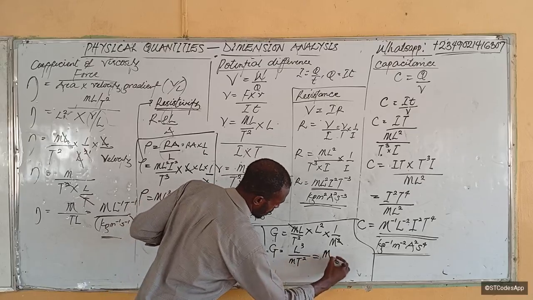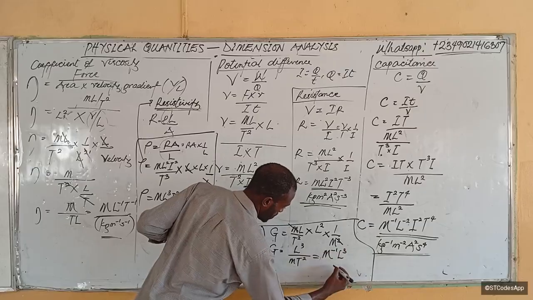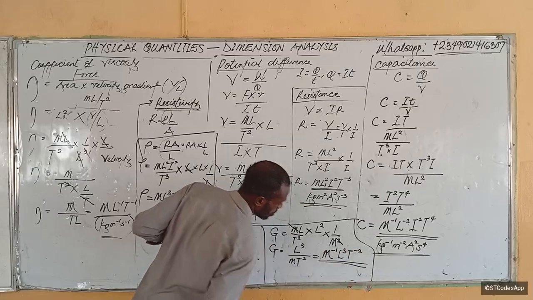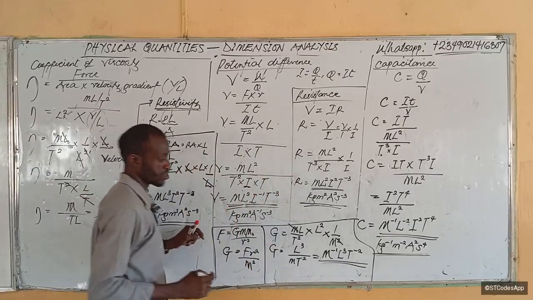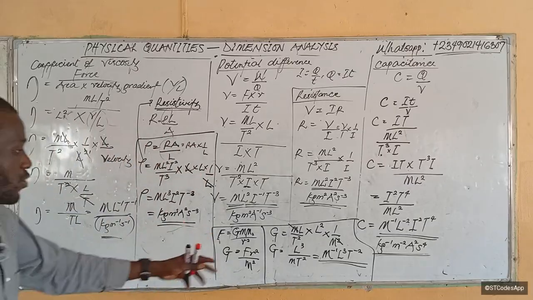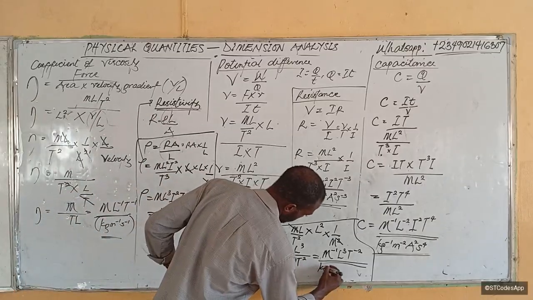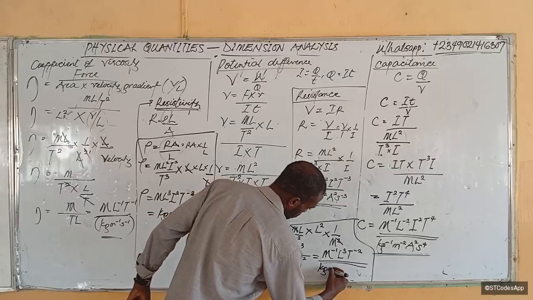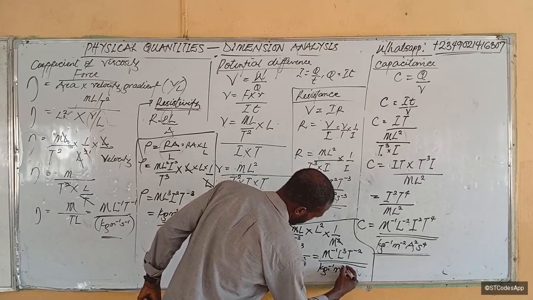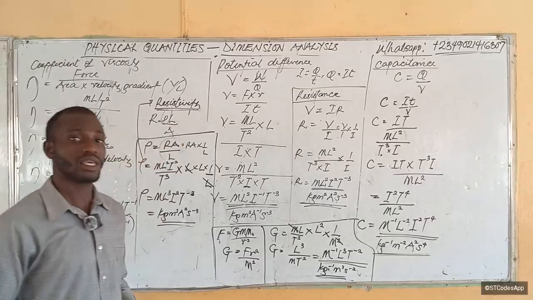Our answer becomes M raised to the power minus 1, L raised to the power 3, T raised to the power minus 2. So this will be the dimension for Newton's gravitational constant. And from here, you can already see the units: kilograms to the power minus 1, meter cubed, second raised to the power minus 2. Now, let's solve A-level questions.